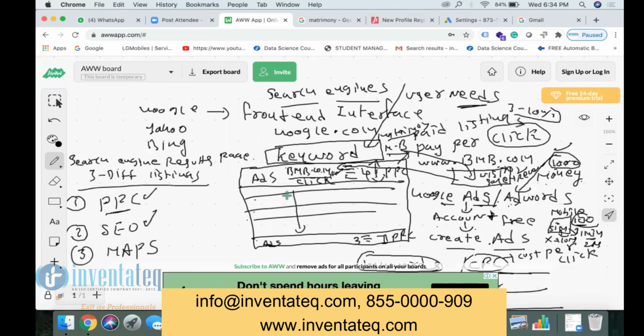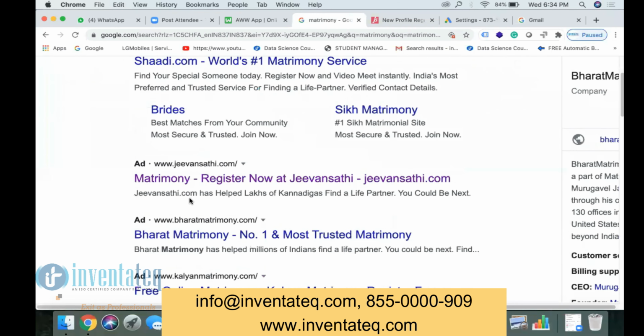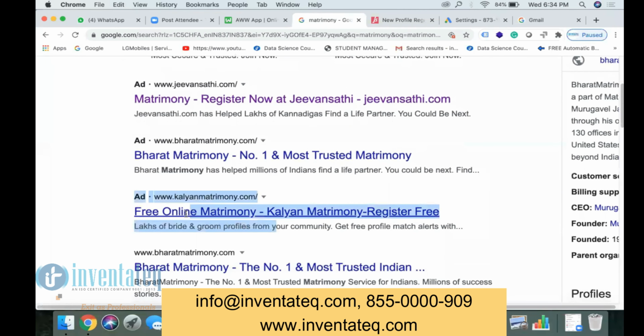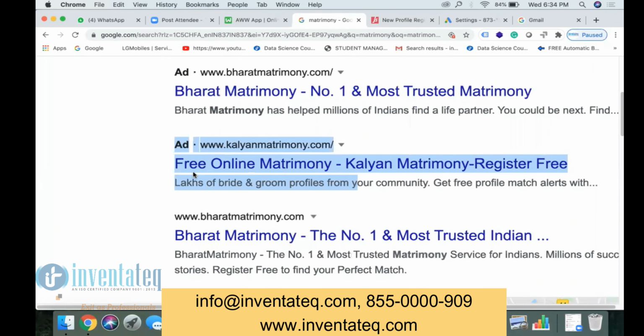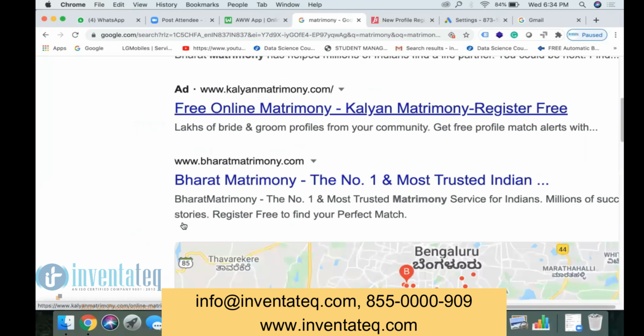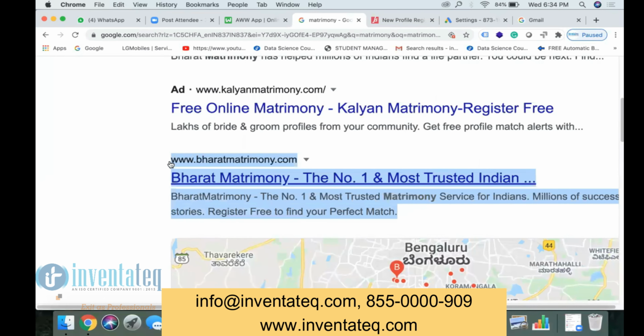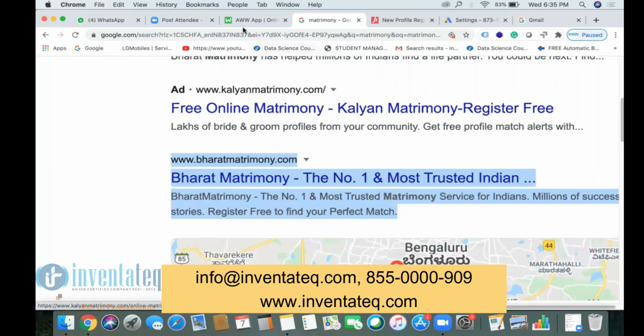So here the middle portion comes under SEO. So here, tell me guys, is this SEO or PPC? PPC, sir. Why? How can you tell that? Sir, it is AdWords. I mean, it's a paid one. So here you have a symbol AD. Here you see we don't have the symbol AD, right? So this listing comes under SEO.